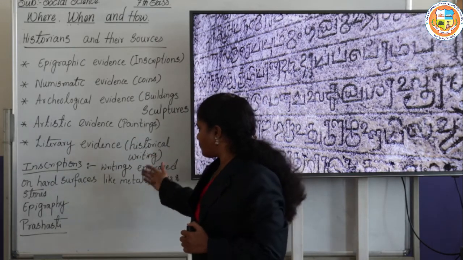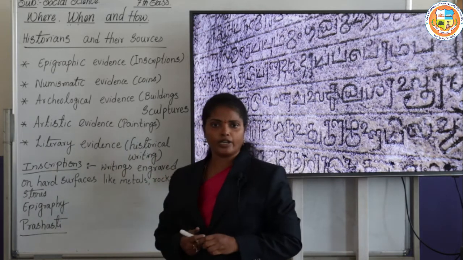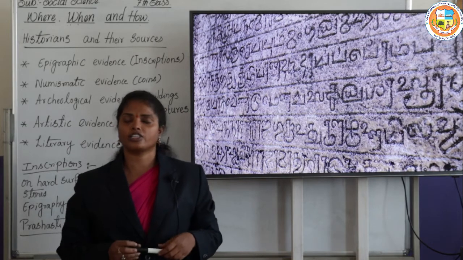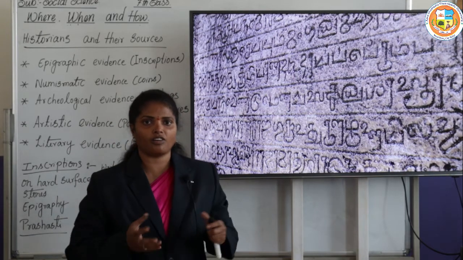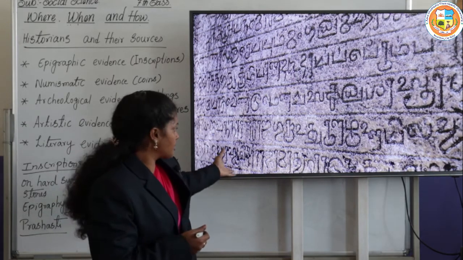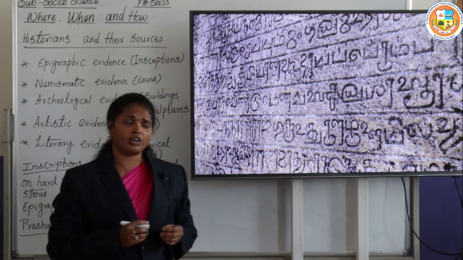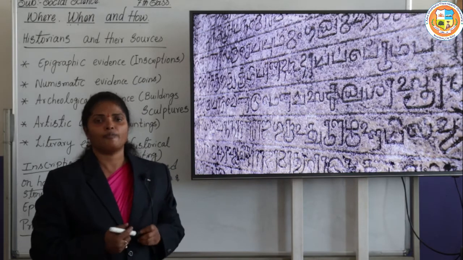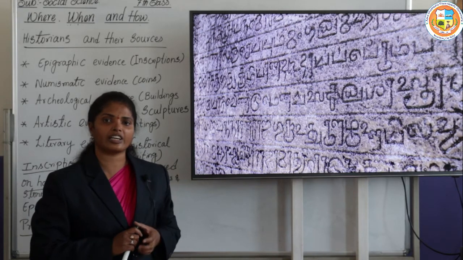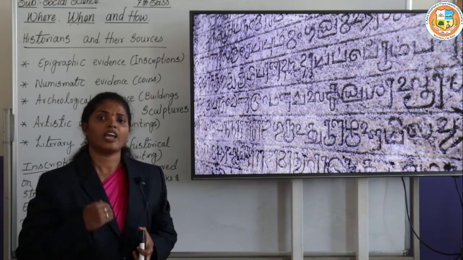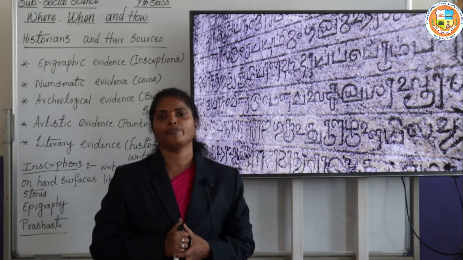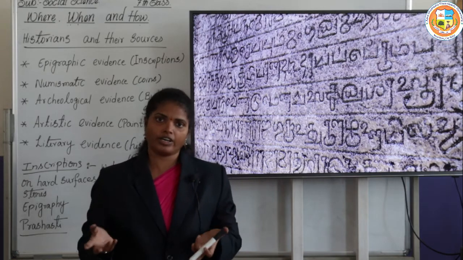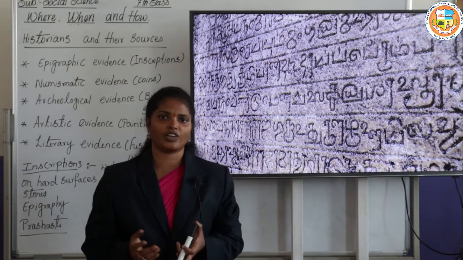Historians mostly depend upon the inscriptions, though some inscriptions may have been left unread because the writing could not be deciphered. But mostly the historians read these inscriptions to get accurate information about the period when the emperors or kings were ruling.